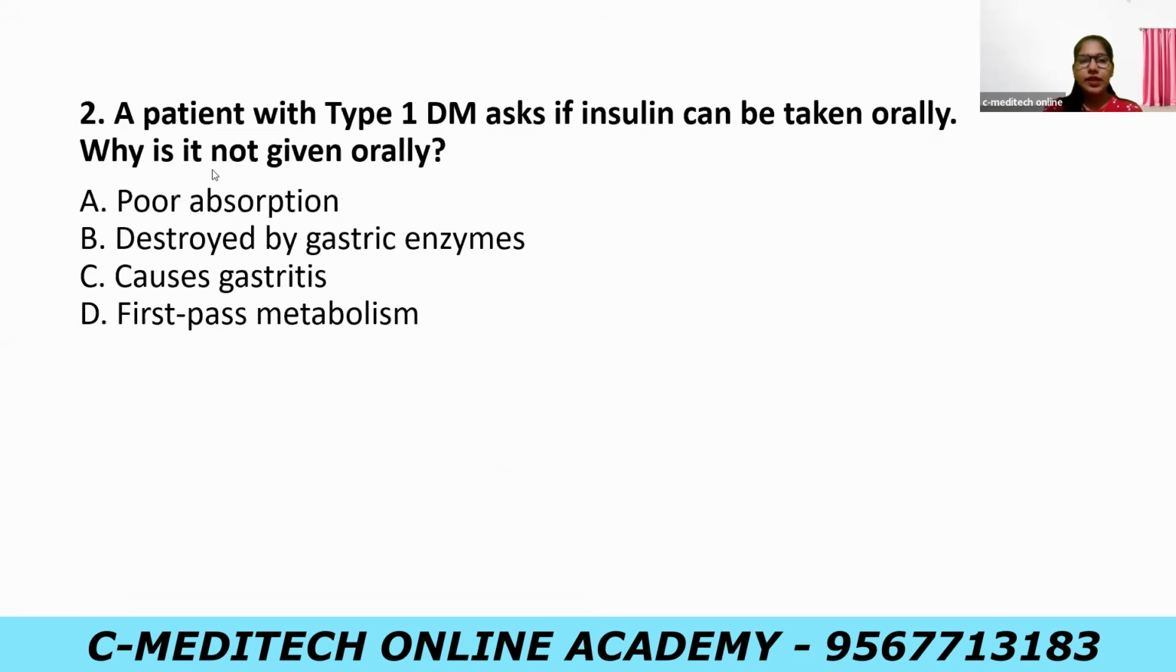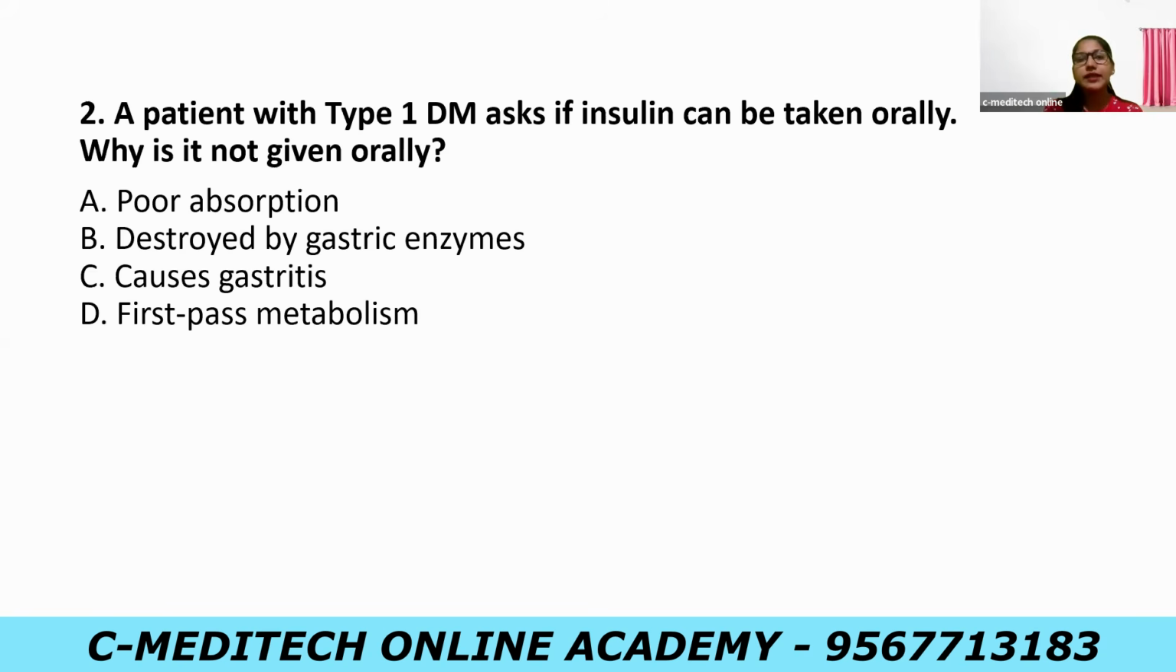Next, question number 2. A patient with type 1 diabetes mellitus asks if insulin can be taken orally. Why is it not given orally? A. Poor absorption. B. Destroyed by gastric enzymes. C. Causes gastritis. D. First pass metabolism. Okay. So in this case, the patient is having type 1 diabetes mellitus and he is asking whether he can take insulin orally. Okay. So in this case, can we take insulin orally? No. Why? What is the major reason?